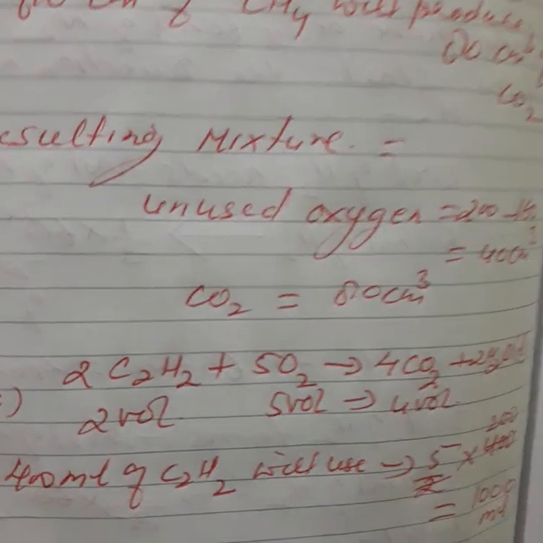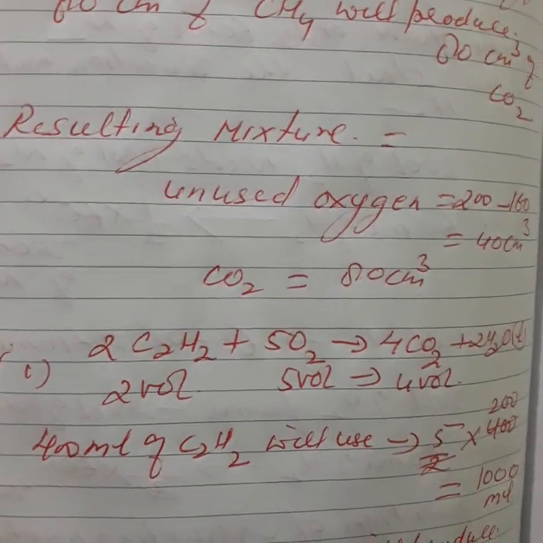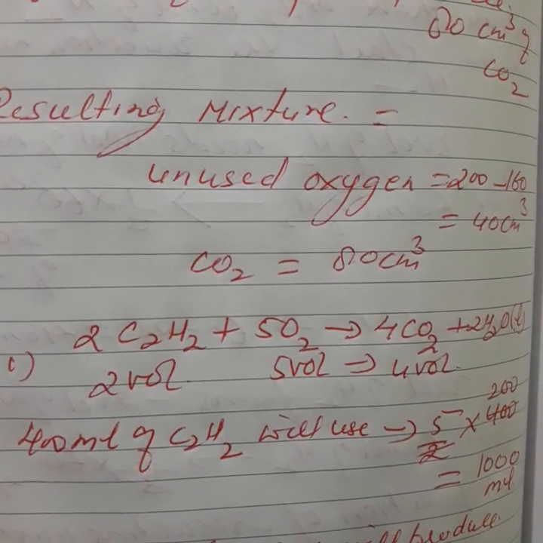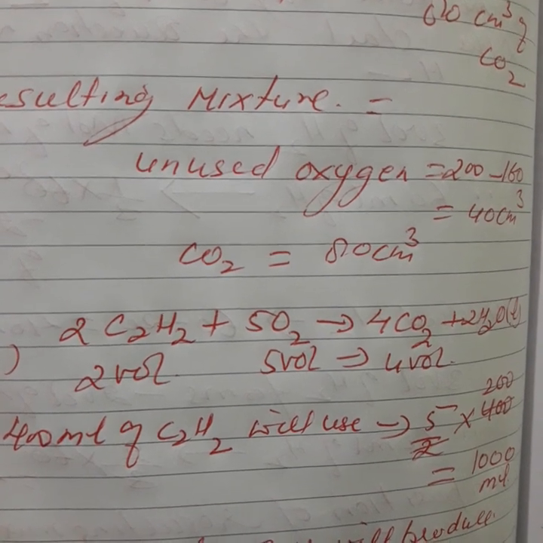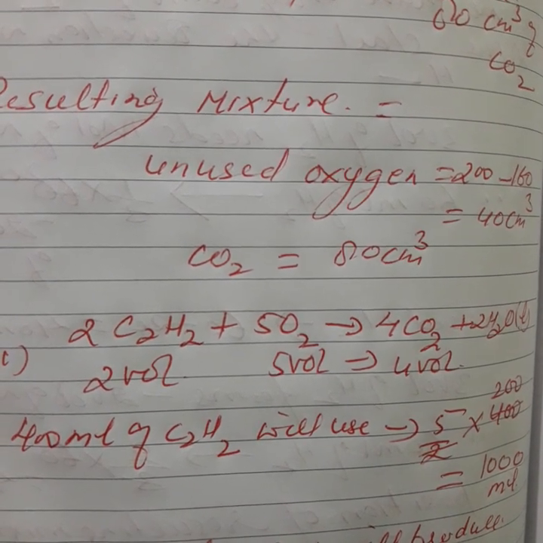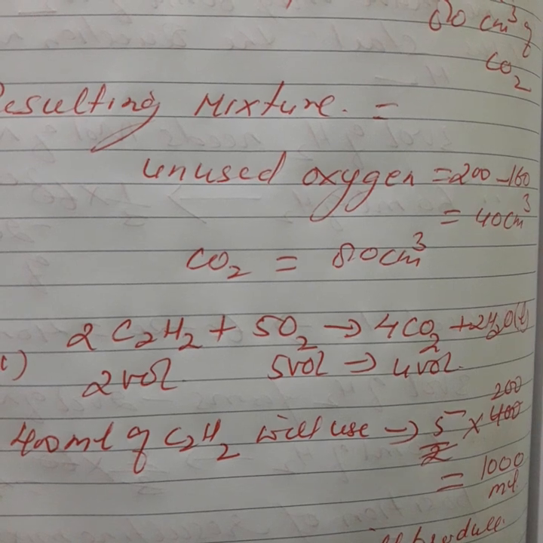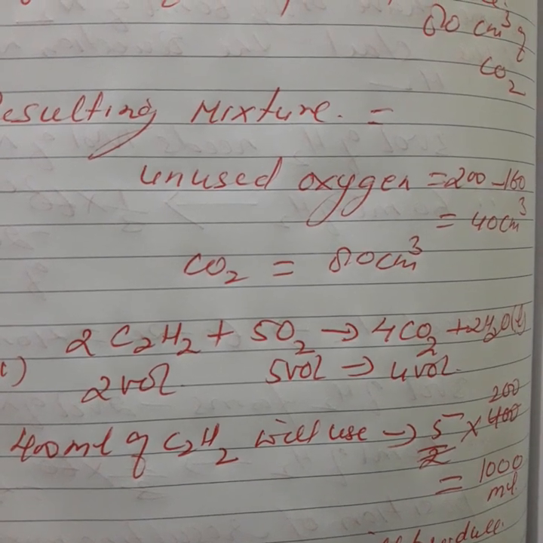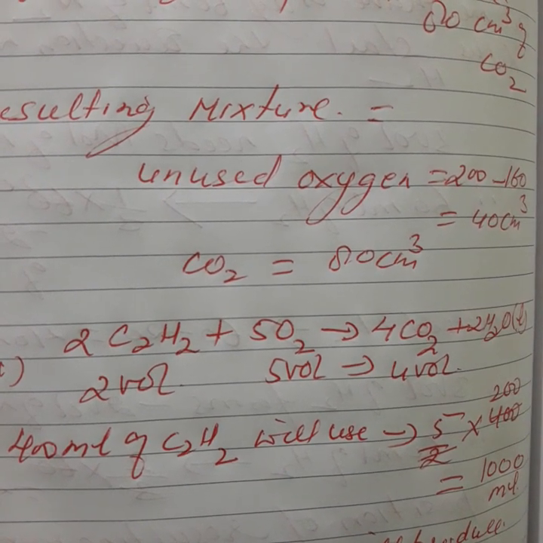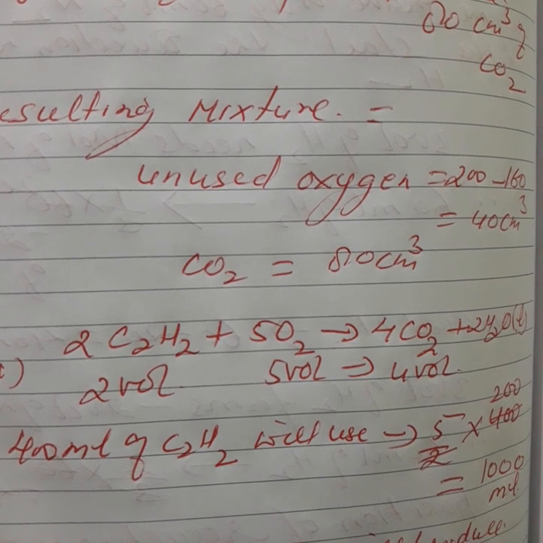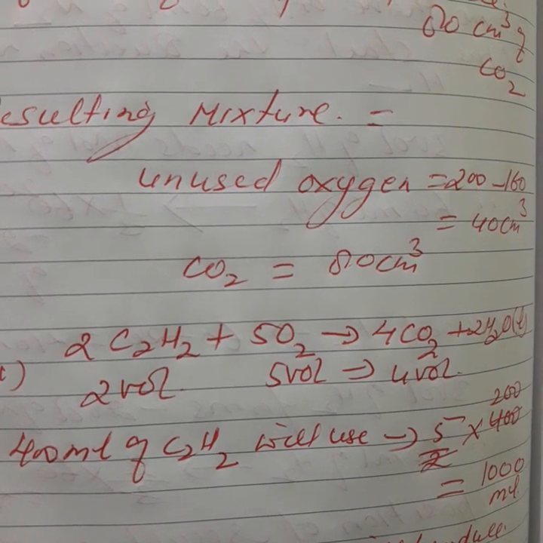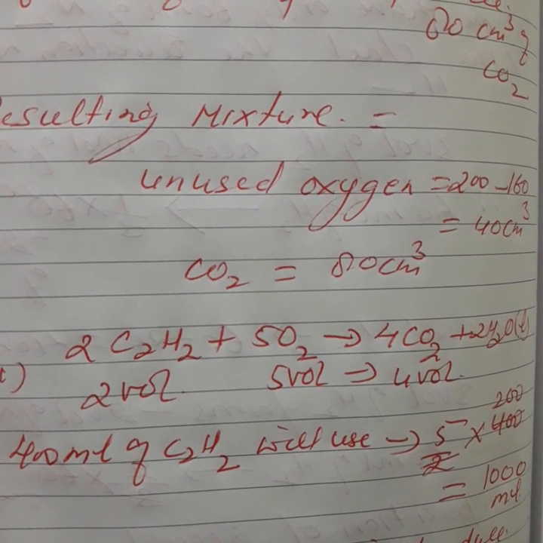Okay, then one last numerical, and then I hope you will calculate by yourself. The next question is: what volume of oxygen would be required to burn completely 400 milliliter of acetylene, C2H2? Also calculate the volume of carbon dioxide formed.